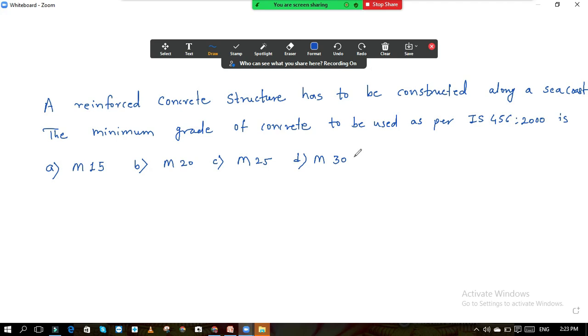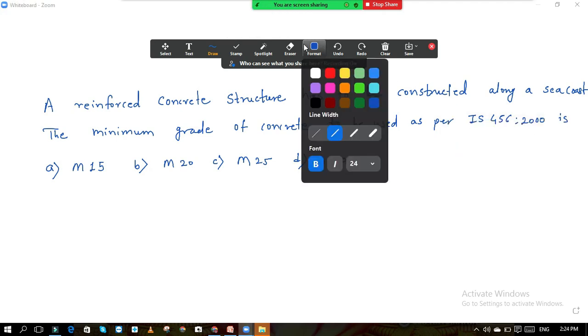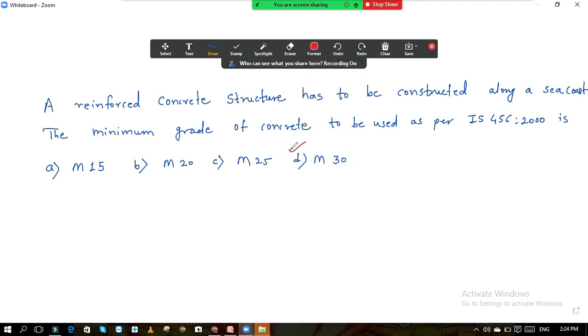This is again the standard thing given in the IS code. You must know this. Understand where the structure is to be built, where is the location where you are going to build the reinforced concrete structure. It is along a sea coast. Sea coast means samudra kinara. Along the sea coast, according to IS 456-2000, what should be the minimum grade of concrete? So the answer for this question is answer D, M30.